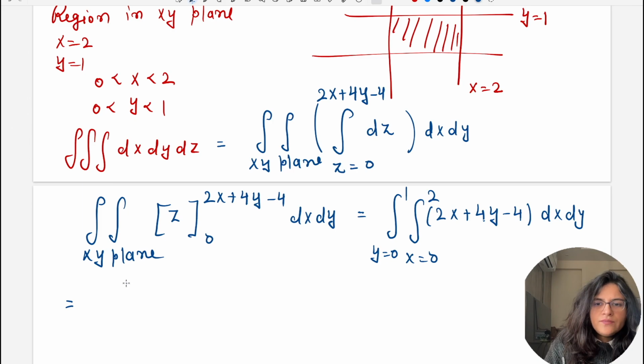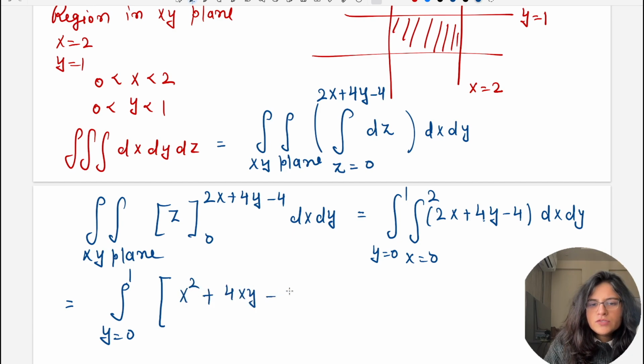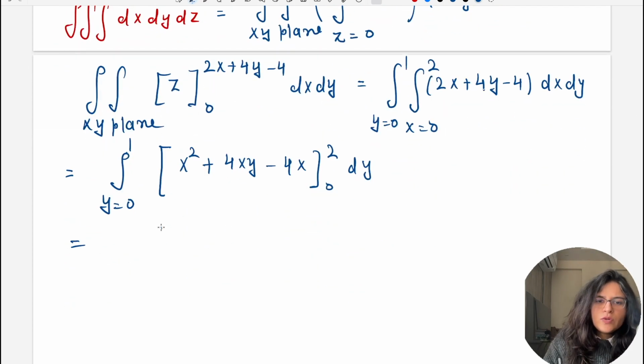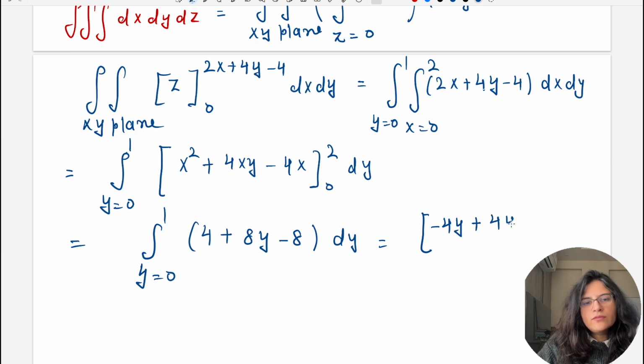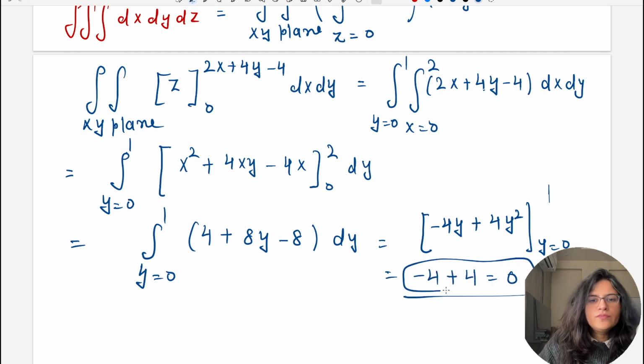So you can simply say integral y from 0 to 1, it will be x square plus 4xy minus 4x, and 0 to 2 is the limit, dy. Okay, so this is equal to the integration y from 0 to 1 of 4 plus 8y minus 8 dy. Okay, now integrate with respect to y, so this will be minus 4y plus 4y square, y from 0 to 1. So the answer will be minus 4 plus 4, and the value of it is 0. 0 is the answer here.